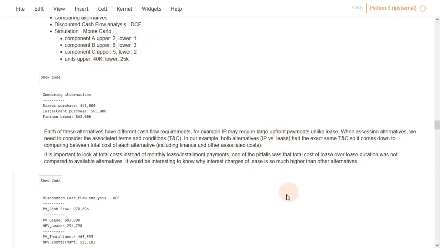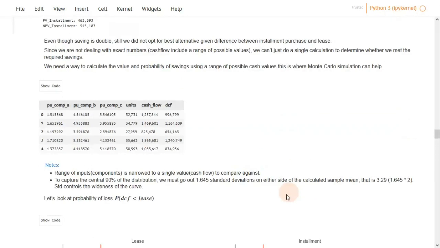Okay? To run a simulation, we just establish a distribution and we consider that each component is normally distributed. Use the confidence interval to calculate the distribution parameter. Sample from the distribution and then get this nice range of values for each component. Then we simply compute the actual ranges of each component and multiply by the number of units to get the expected cash flow to compare the cost of the equipment against. Now it's time to look at the probability of loss, which is when the discounted cash flow, if you want to compare cash flow directly, is less than the lease.